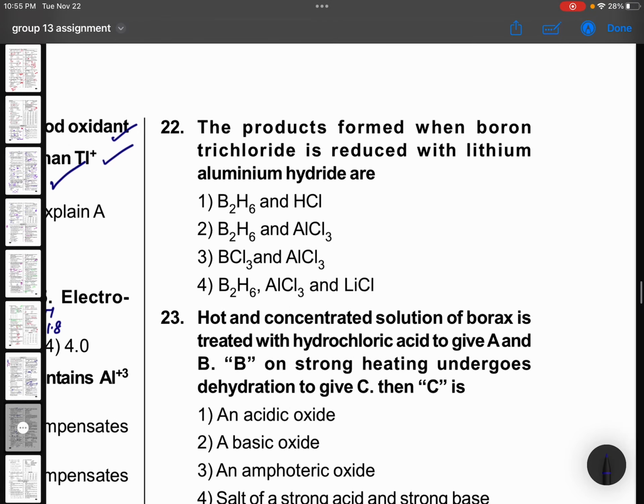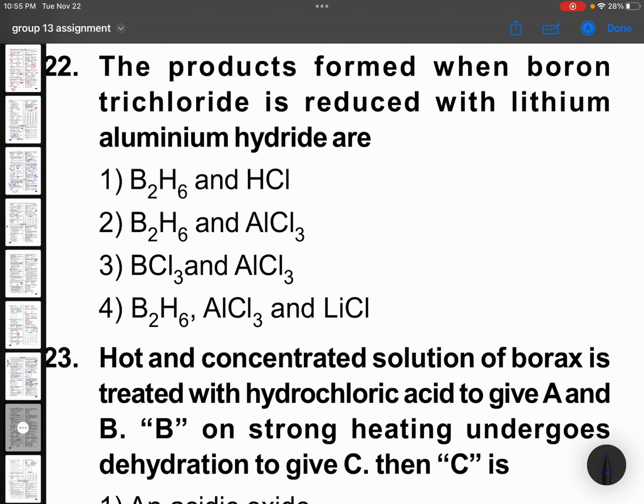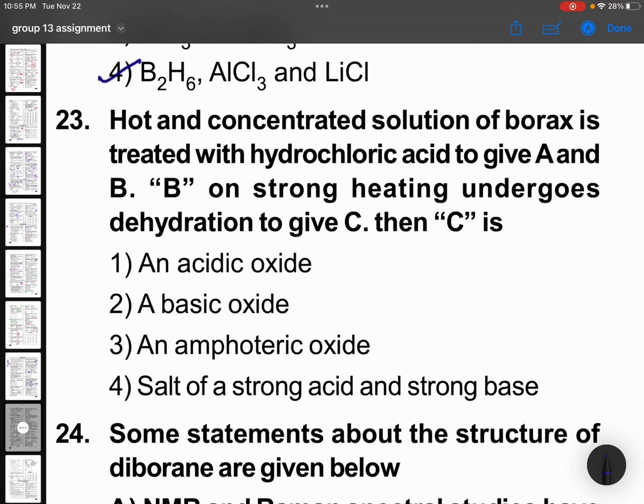Oh, good questions. The products formed when boron trichloride is reduced with lithium aluminum hydride are B2H6, AlCl3 and LiCl, right? Hot and concentrated solution of borax is treated with hydrochloric acid to give A and B. B on strong heating undergoes dehydration to give C. C is an acidic oxide, that is nothing but B2O3.